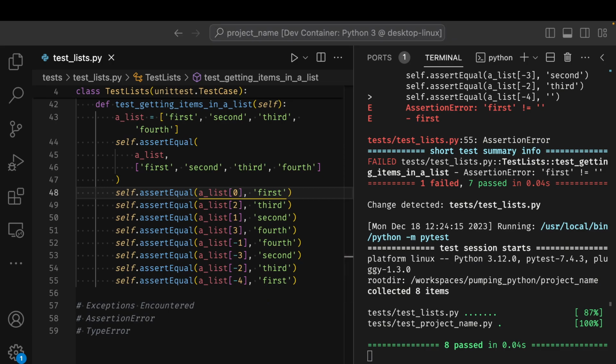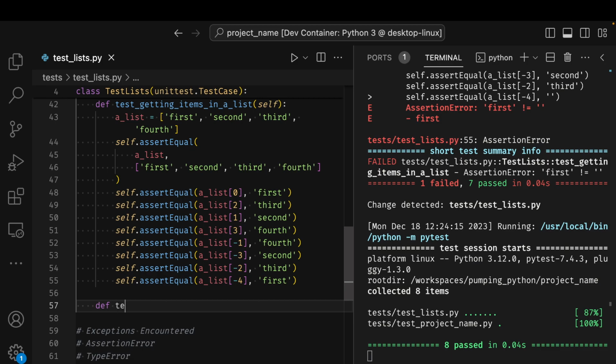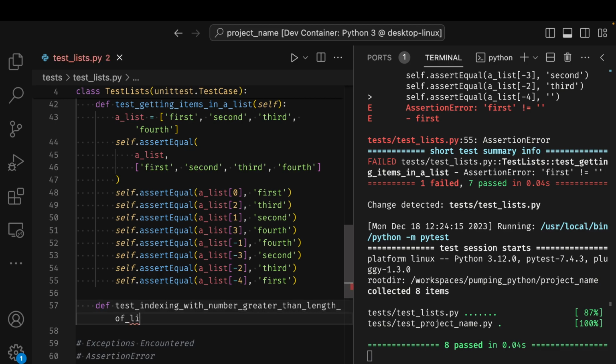Now, what happens if I try to index with a number that's outside the size of the list? So if I try to use 5 as an index or minus 5, I'm going to add a test for that. That's going to create an error. So let's test indexing with a number greater than the length of the list.